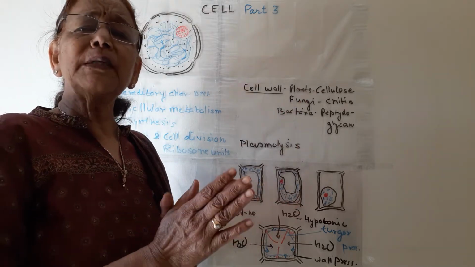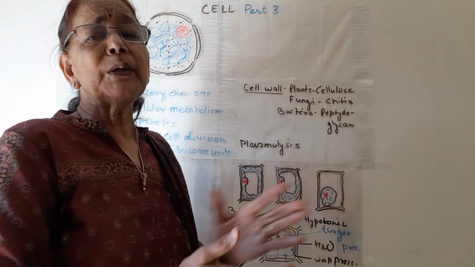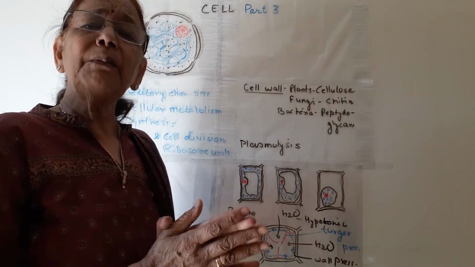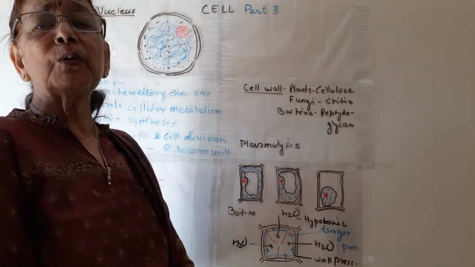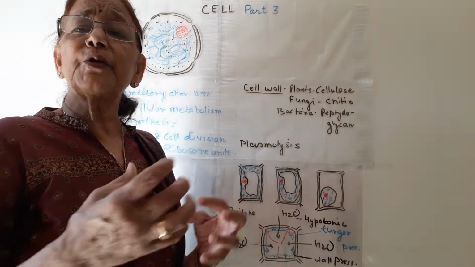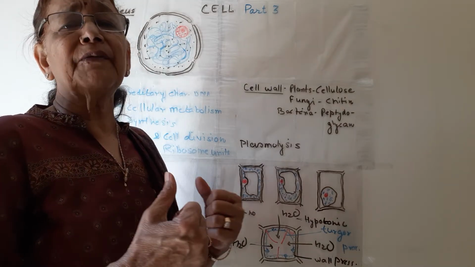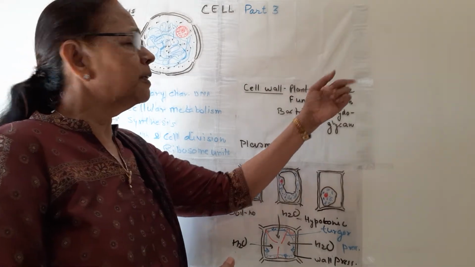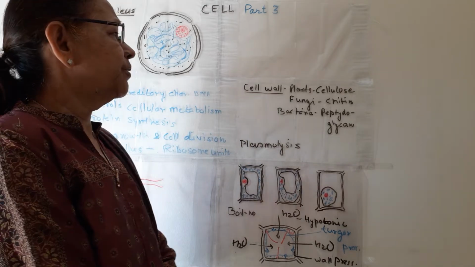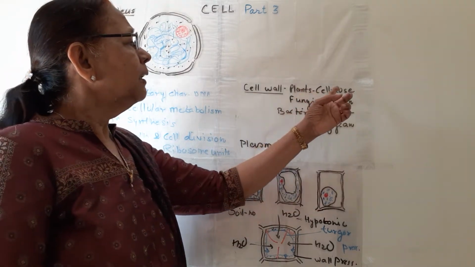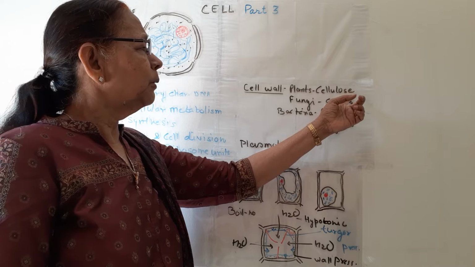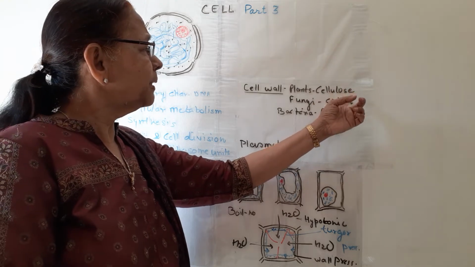Starch is also a polysaccharide, and both are made up of simple sugars like glucose, but their bonding is different. That's why cellulose is different from starch. So in plants, the cell wall is made of cellulose, a complex sugar.